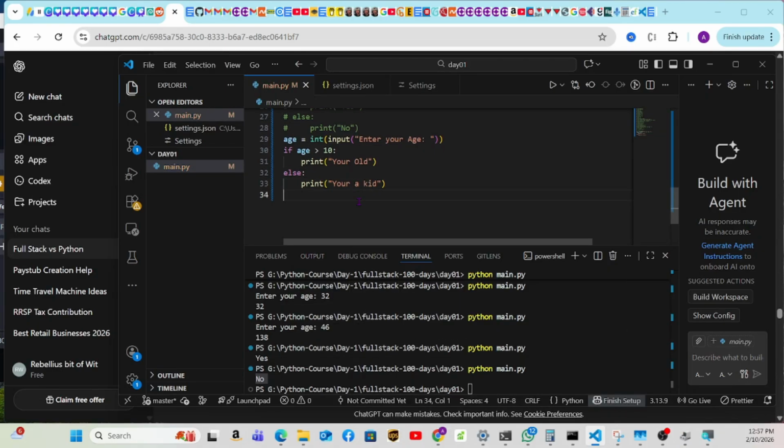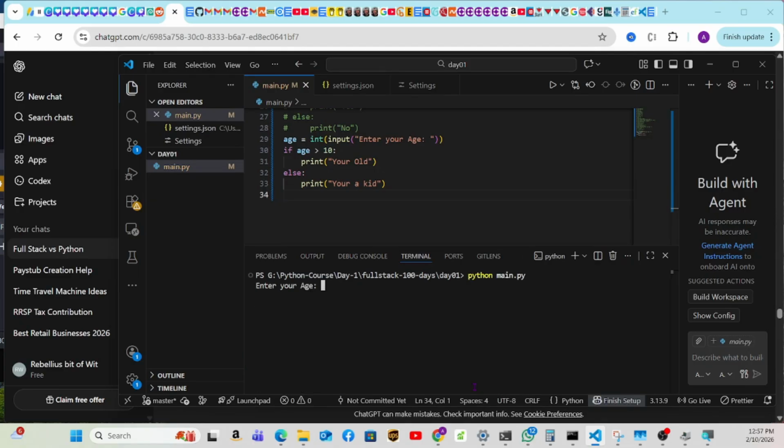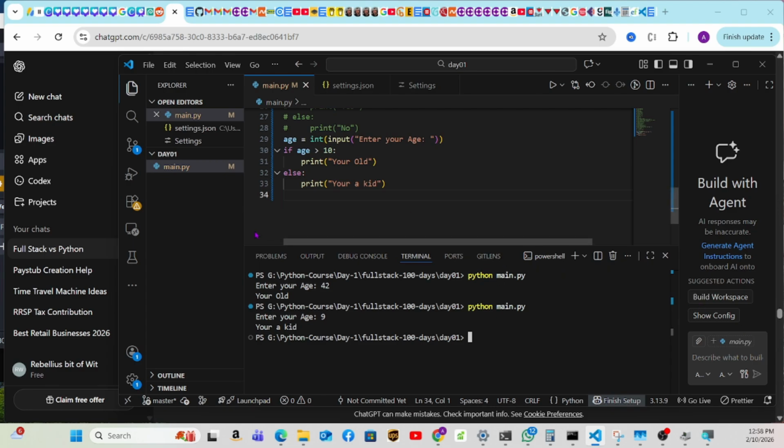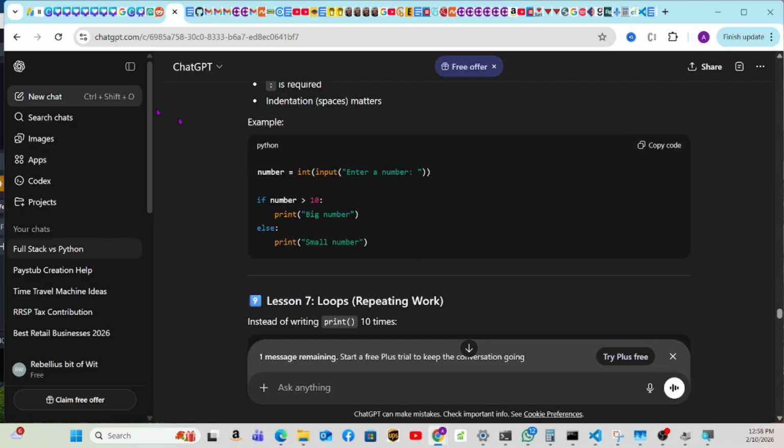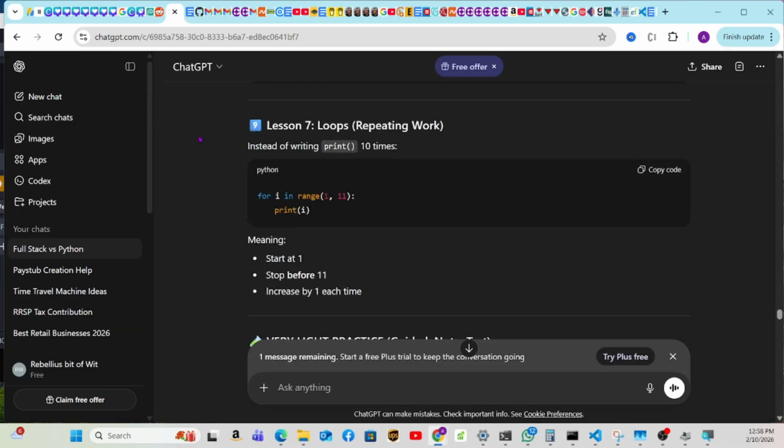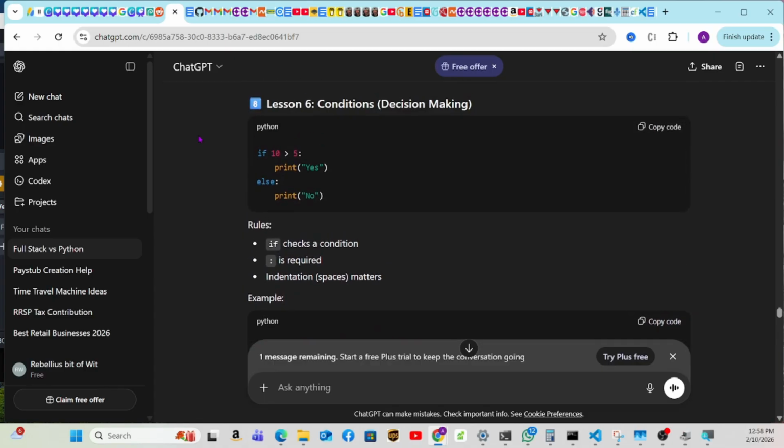And yeah, so let's try this. Let's clear this first. Okay, let's go. Enter your age, 42. You're old. Oh my god, yeah, you're right. Now let's do it again. Enter your age, 9. You're a kid. Perfect. You ran your first program and it worked perfectly. No mistakes, nothing. This is the first time for myself also taking this course, I've never done Python other than copy paste. Now I'm actually understanding everything that I'm doing, so I hope you're understanding also. You should be able to understand this. So we did that, so you got it. You can practice more if you want.